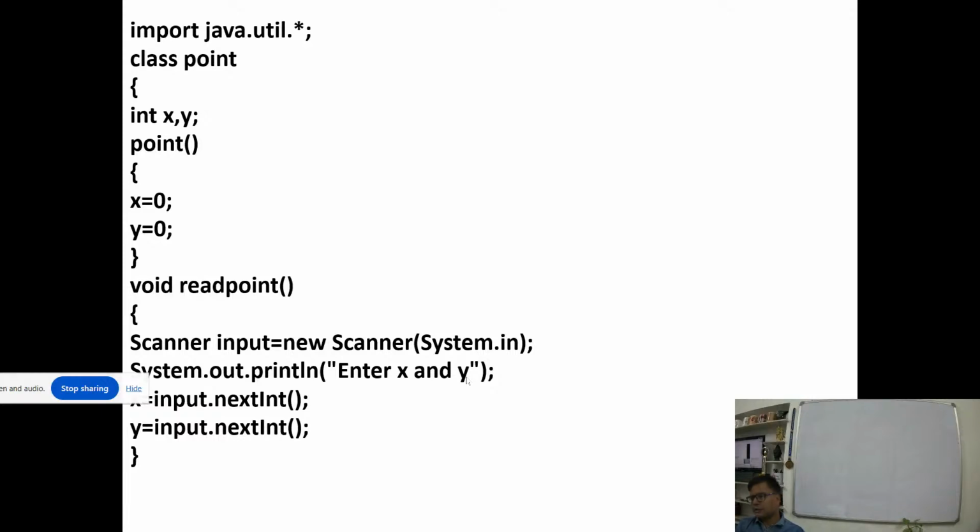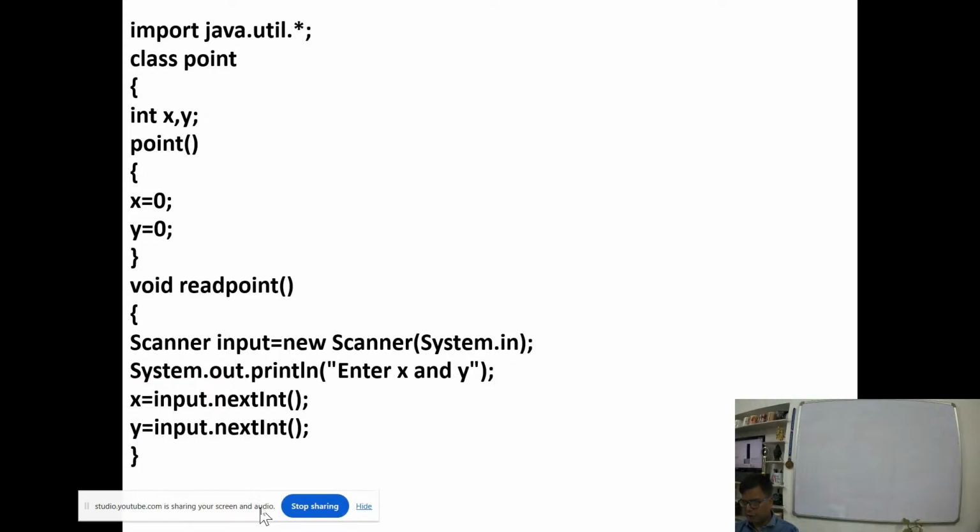I define the class point, right? Class point. In this question, you have to understand and analyze the terms properly. Now there were two instance variables x and y, so I took int x comma y. Then we have the constructor, so I used the constructor point, x equal to 0 and y equal to 0. I assigned, because it was a default constructor, so I just assigned the value of x as 0 and the y as 0. Then we have the function void read point.